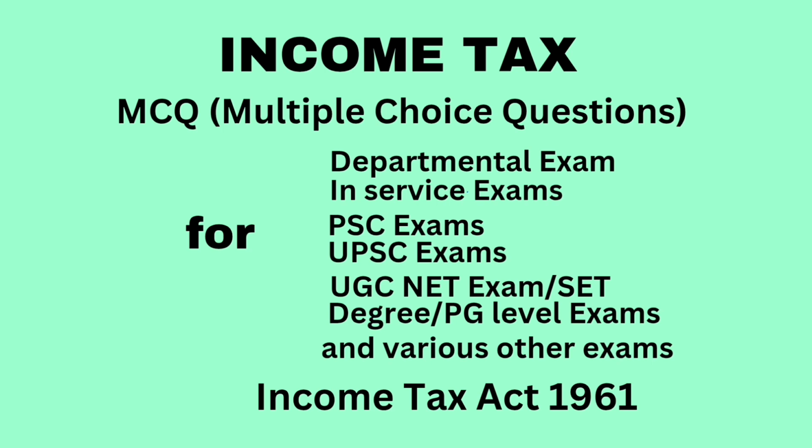Next question. Gardener, sweeper and watchman are employed by the employee but their salary of rupees 500 per month per person is paid by the employer. The valuation of this perquisite shall be dash. Answer, 18,000.